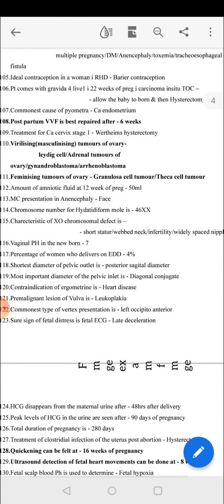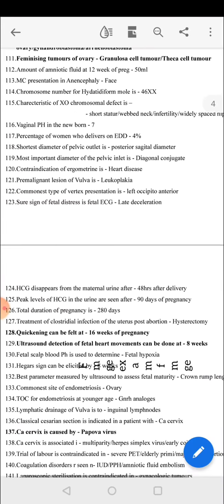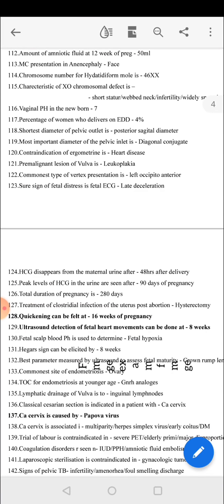Vaginal pH in newborn is 7. Percentage of women who deliver on EDD is 4%. Shortest diameter of pelvic outlet is posterior sagittal diameter. Most important diameter of pelvic inlet is diagonal conjugate. Contraindication of ergometrine is heart disease. Premalignant lesion of vulva is leukoplakia. Commonest type of vertex presentation is left occipito-anterior.